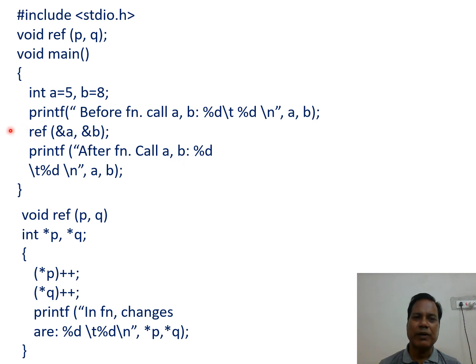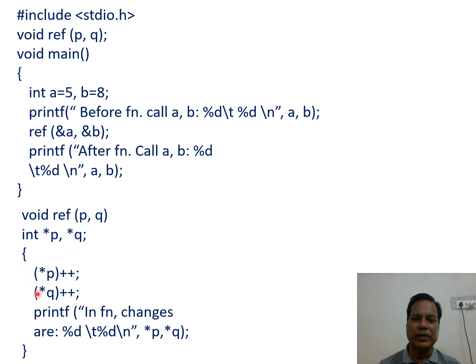Whenever a function is called, control goes to that function. So here reference(p, q). This function receives the addresses of a and b in p and q, which are declared as integer pointer variables.